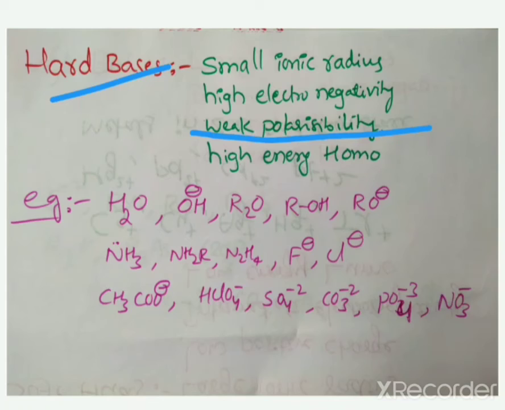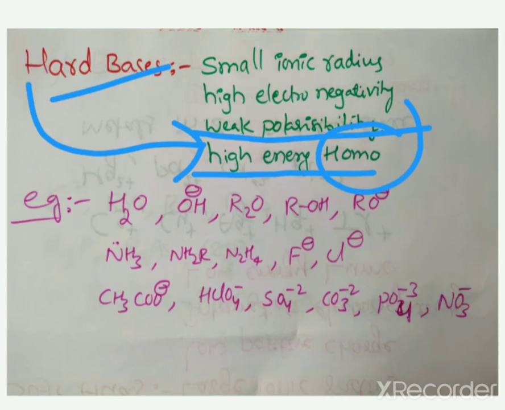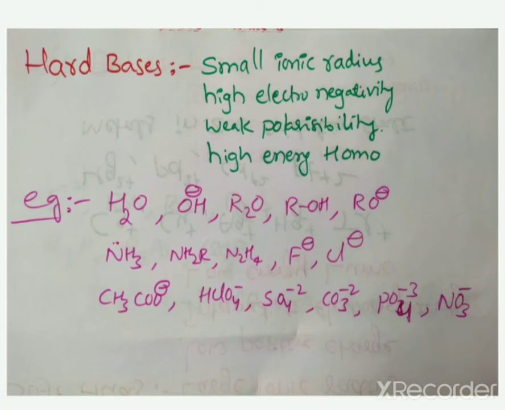Hard bases have weak polarizability and high energy HOMO. Already we discussed bases contain HOMO, acids contain LUMO. H means high energy HOMO. These are the hard bases.